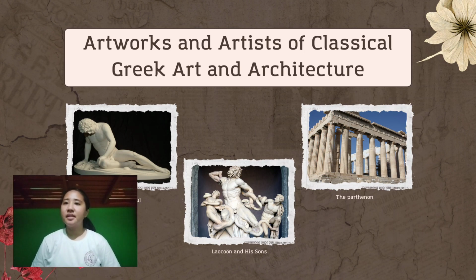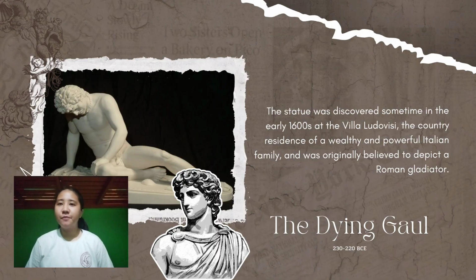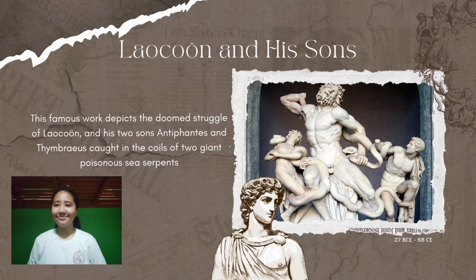Here are some artworks and artists of classical Greek art and architecture. First is the Dying Gaul, second is the Laocoon and his sons, and last is the Parthenon. Dying Gaul. This Roman copy of a Greek Hellenistic work depicts a nude and dying man, identified as a Gaul or more specifically a Galatian, a member of a Celtic tribe in Pergamon, a Greek city in Turkey. Sitting on the ground, his left hand grasping his left knee, he looks down as if contemplating his end. His extended legs and the twist of his torso suggest pain and imminent collapse.